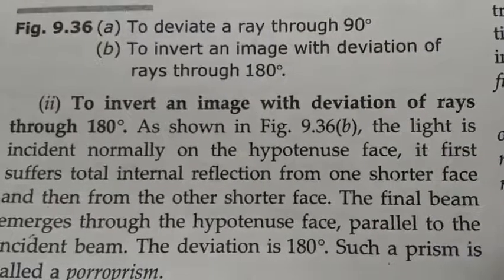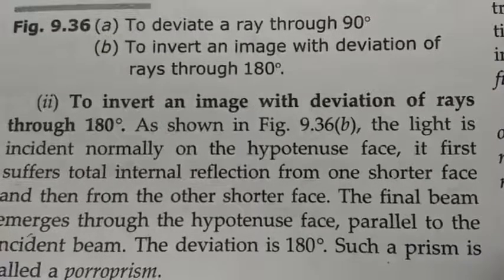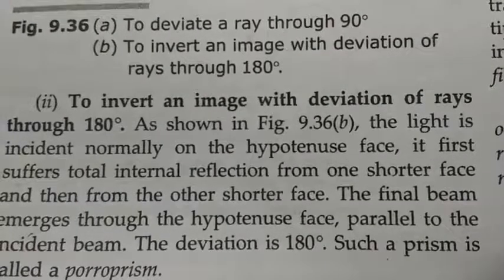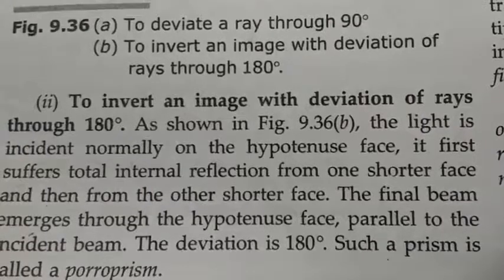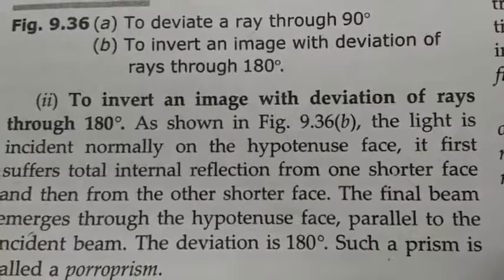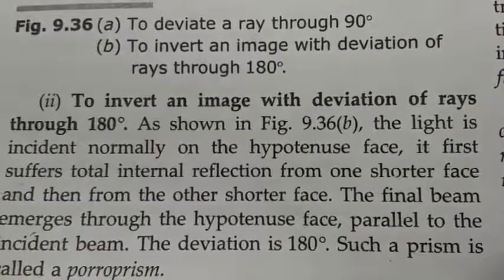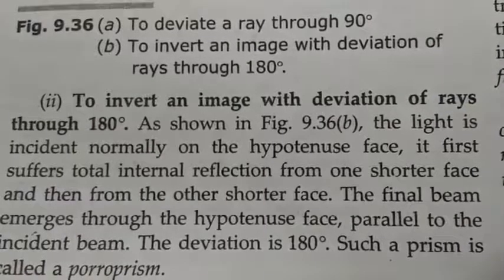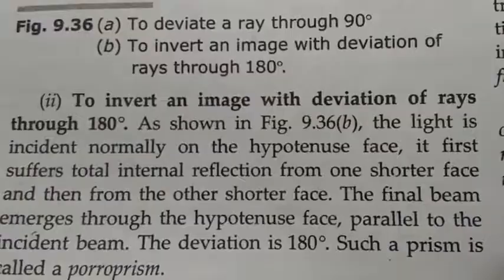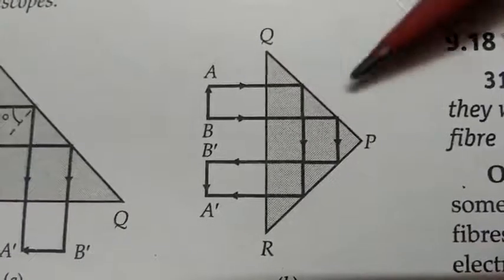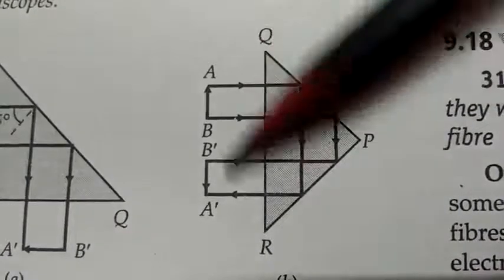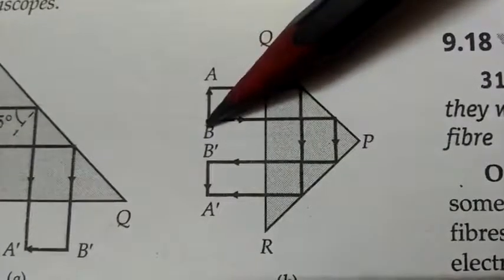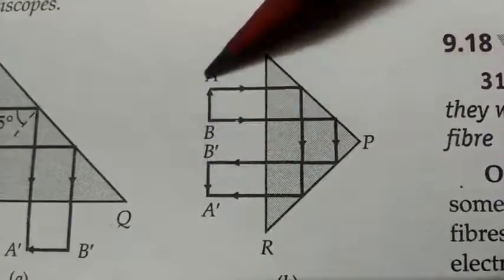Then another way of using this prism is to invert an image with deviation of rays through 180 degree. Now we want to totally invert the image, upside down and downside up. So that time how can we use this prism? Now you all focus on this figure. Here is one object AB and we want its inverted image, that is upside down.